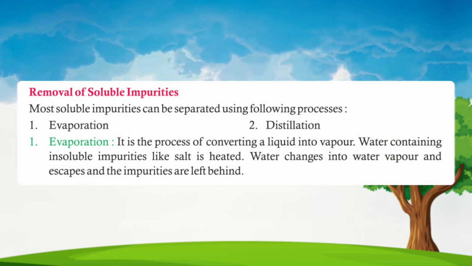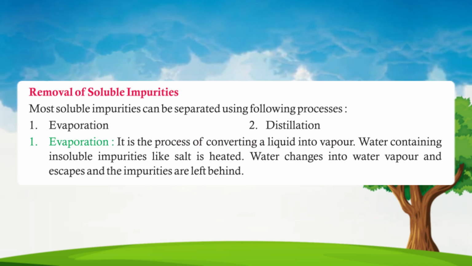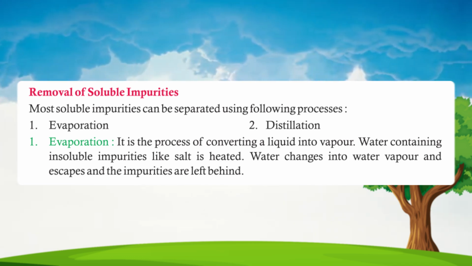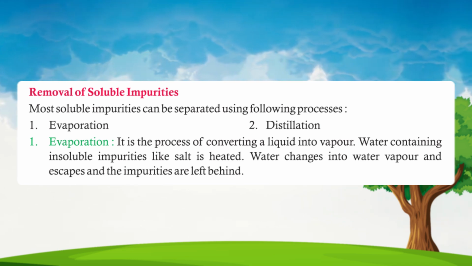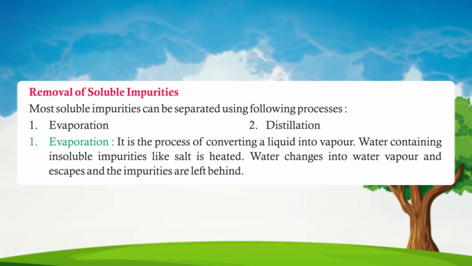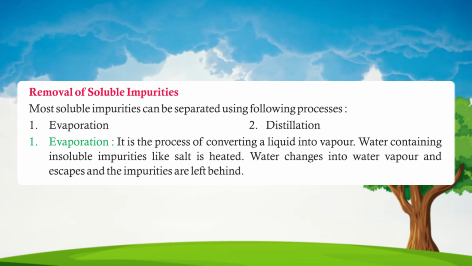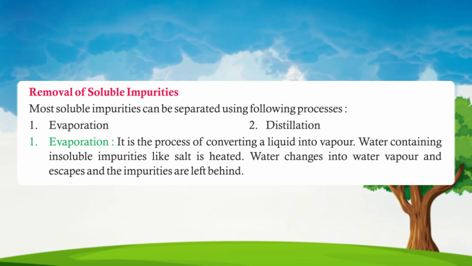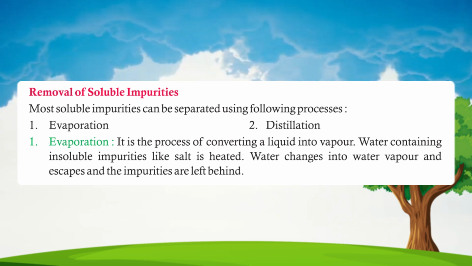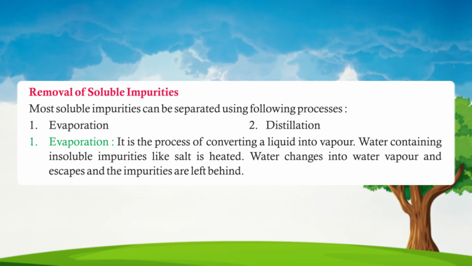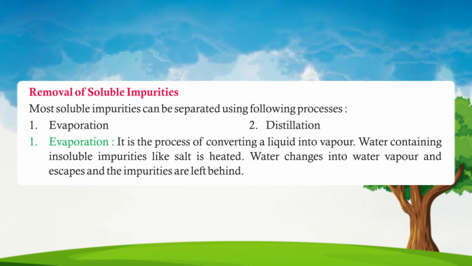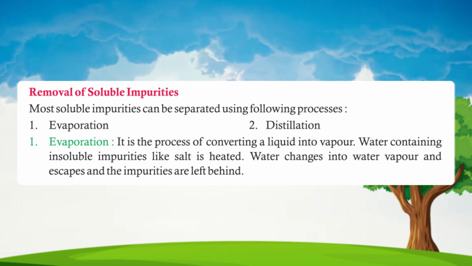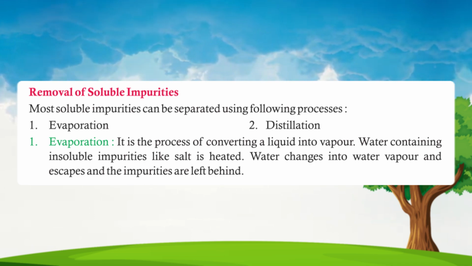Removal of soluble impurities. Most soluble impurities can be separated using the following processes. 1. Evaporation. 2. Distillation. 1. Evaporation. It is the process of converting a liquid into vapor. Water containing soluble impurities like salt is heated. Water changes into water vapor and escapes, and the impurities are left behind.